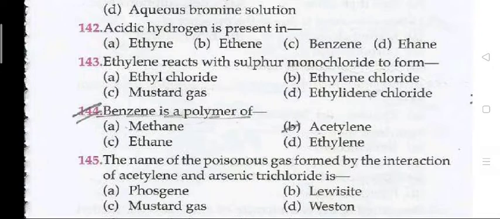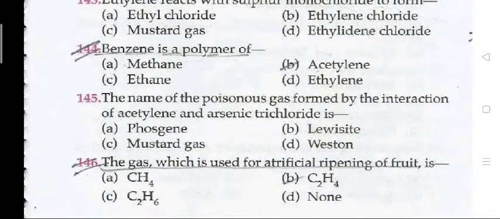143. Ethylene reacts with sulfur monochloride to form? The right answer is C. Mustard gas. Benzene is a polymer of acetylene. Question 145. The name of the poisonous gas formed by the interaction of acetylene and arsenic trichloride is? The right answer is B.